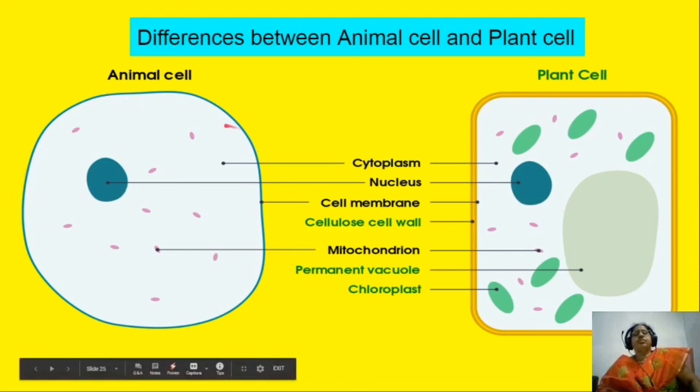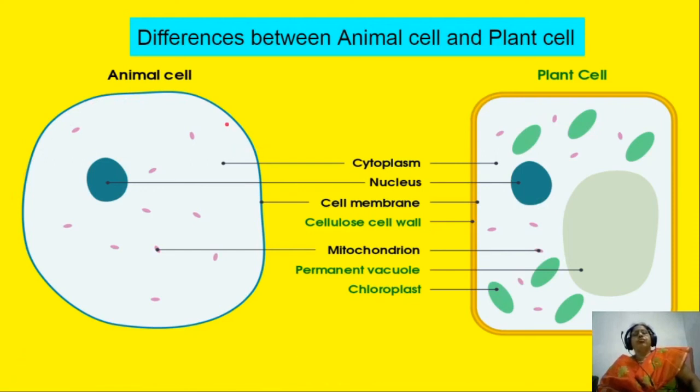It is covering the cell. So if we touch our body, it will be very smooth. If we touch a plant, it is so hard to touch. So cell wall is hard to touch. That's why plant is very hard to touch.